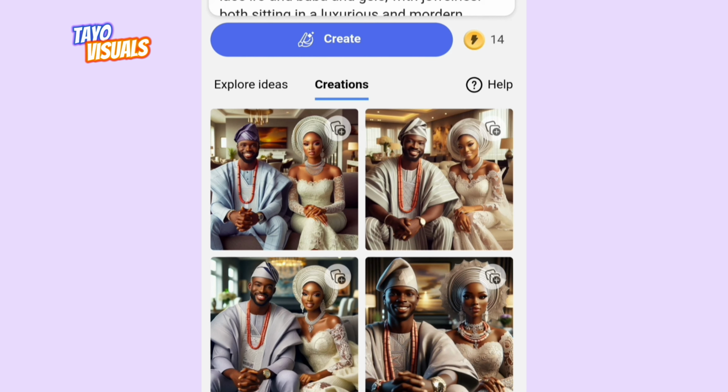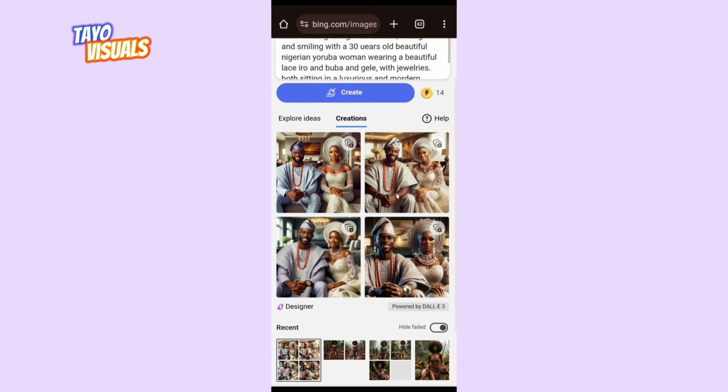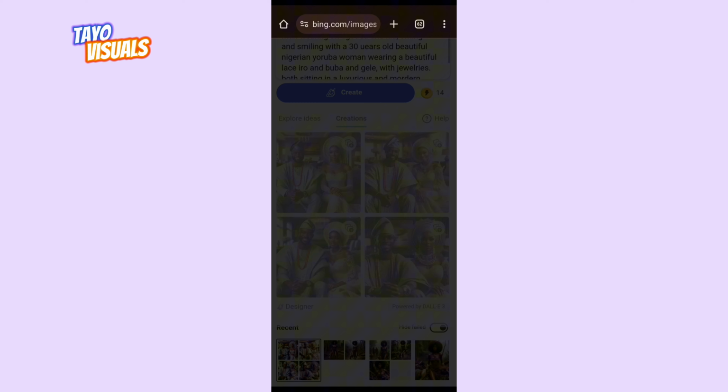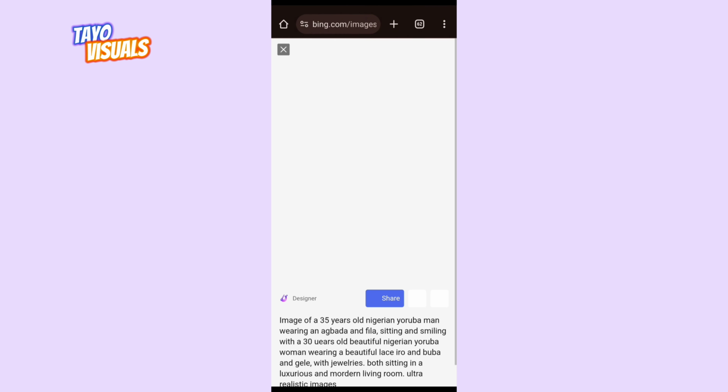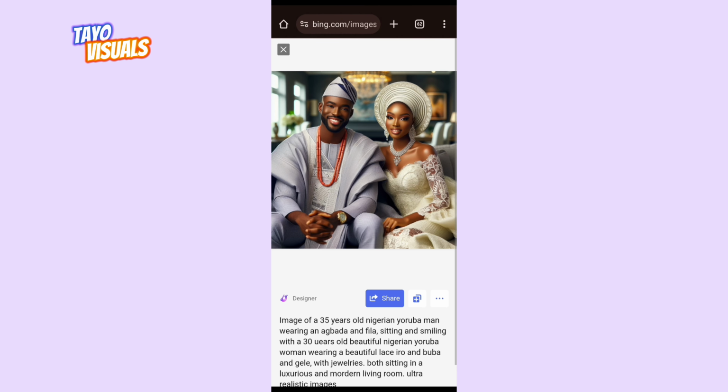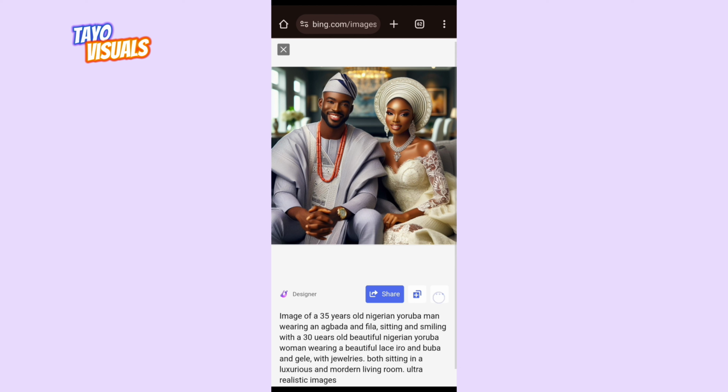So these are the images that Binge has given to us. So you just choose the one that you like most and then you save it. Okay, let's choose this one and then let's save it. To save it, you click on this three dots right here and click on download.